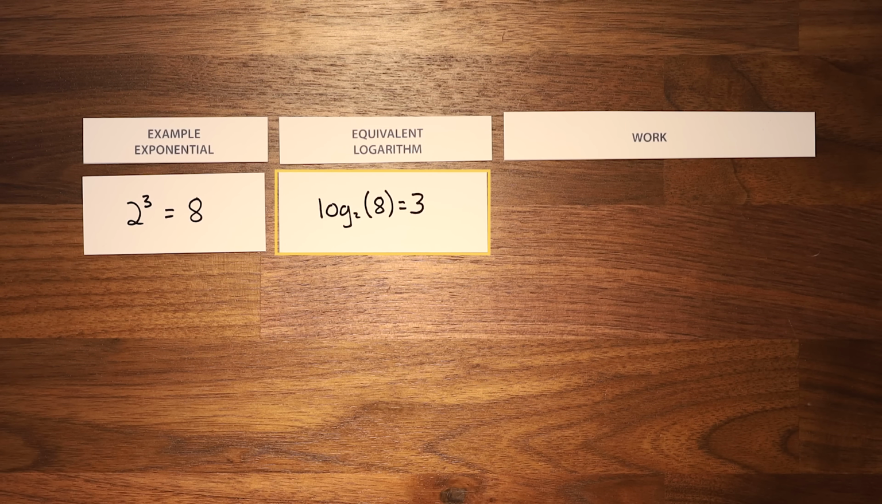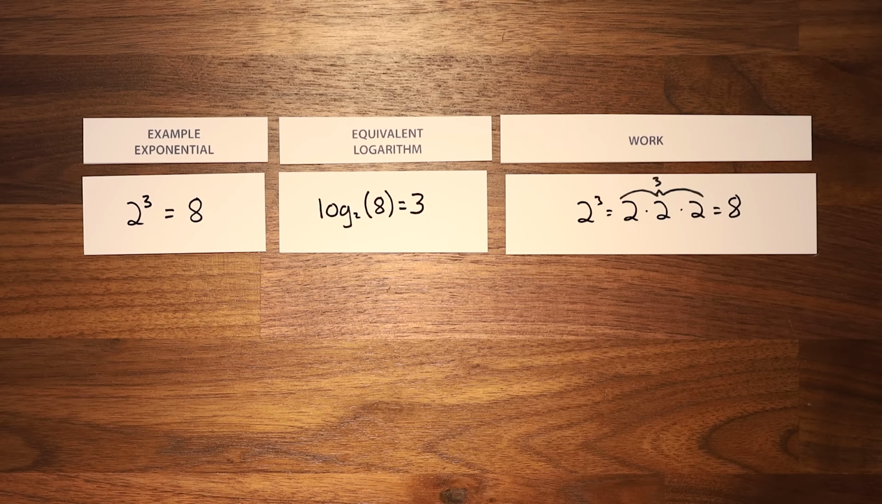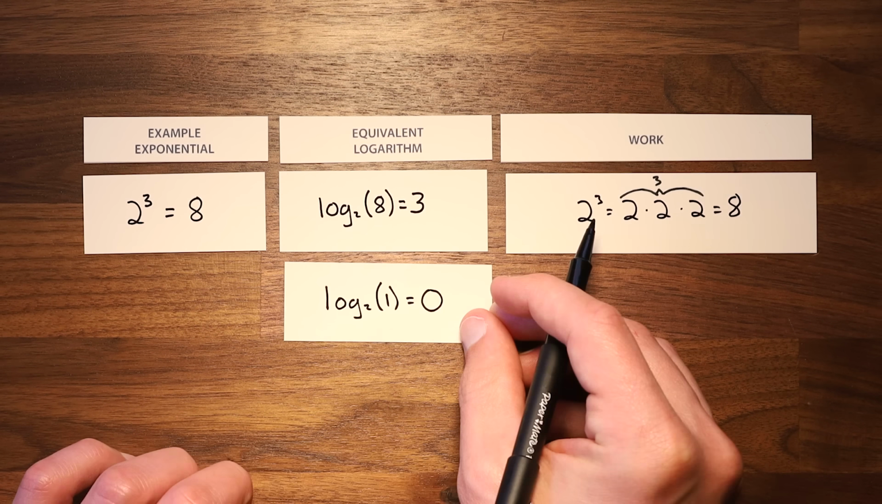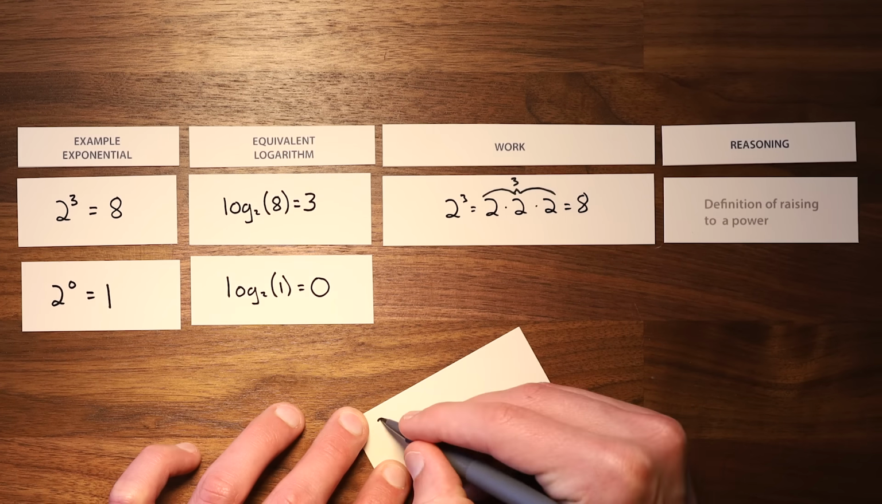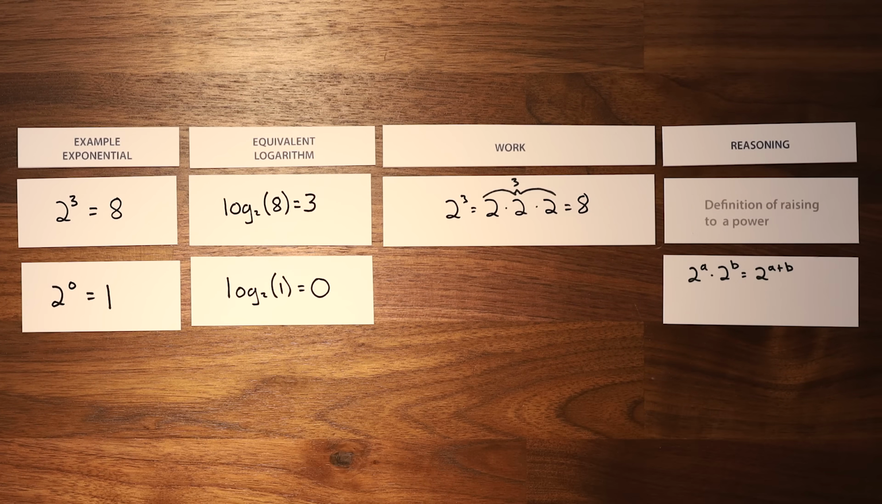Log base 2 of 8 is 3, because 2 to the third power is 8. Log base 2 of 1 is 0, because 2 to the power of 0 is 1. The reason 2 to the 0 is 1, and not 0 or something else, is that this definition preserves an important property of exponents and logarithms.